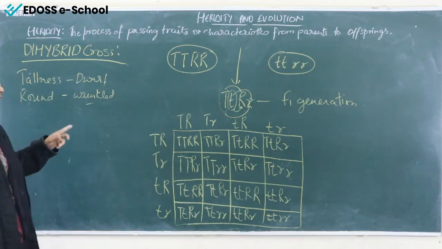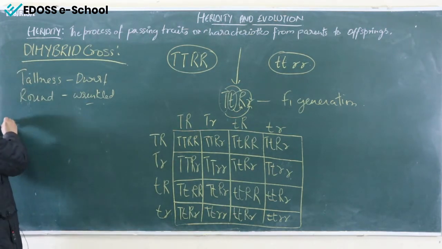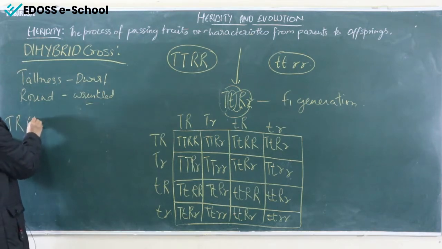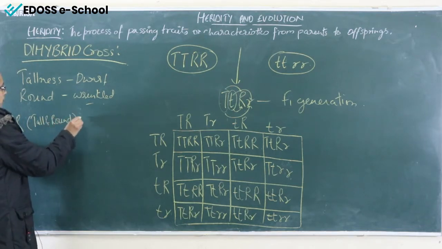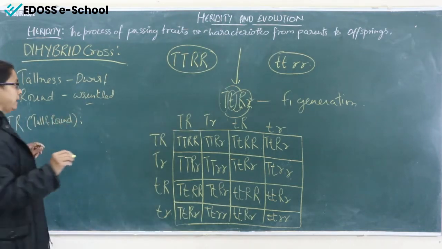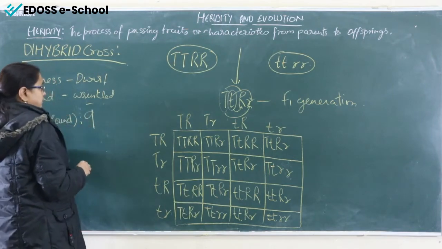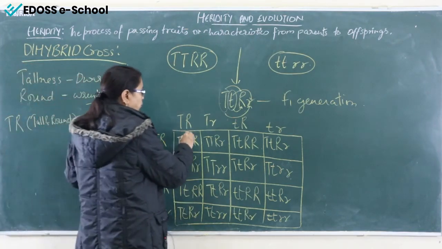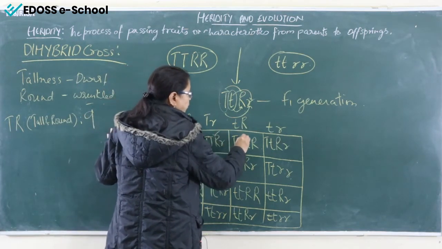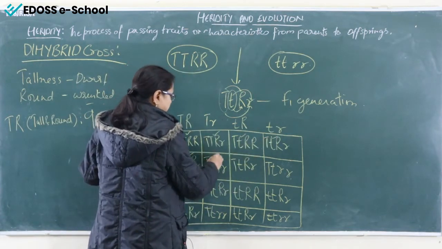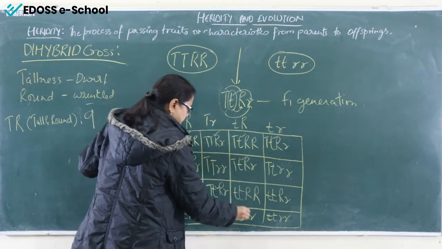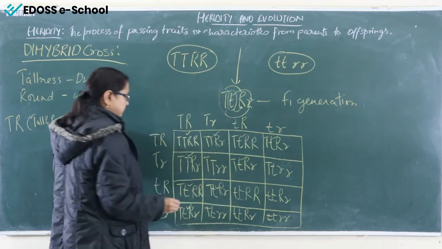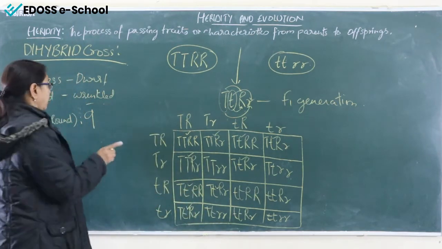Now, if we study all these combinations, capital T, capital R means tall and round. How many? It will always be 9. That means tall and round: 1, 2, 3, 4, 5, 6, 7, 8, and 9. It is always fixed, 9.